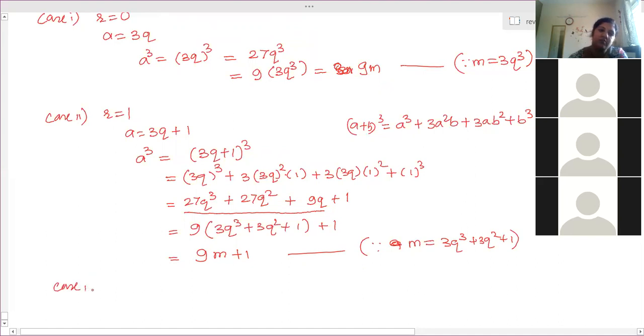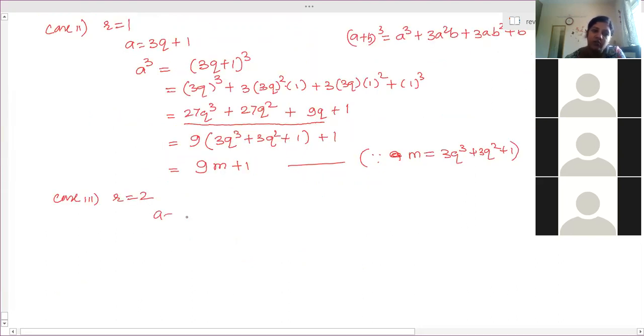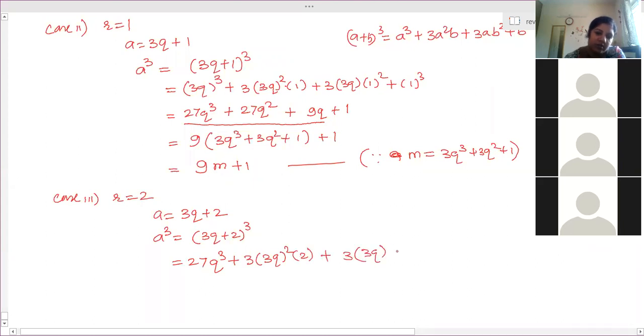And case 3, r is equal to 2. So a is equal to 3q plus 2. So a cube is equal to 3q plus 2 whole cube, which is a cube plus 3a square b plus 3ab square plus b cube, where a is actually 3q.